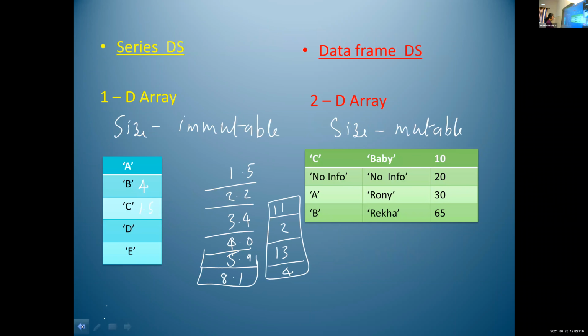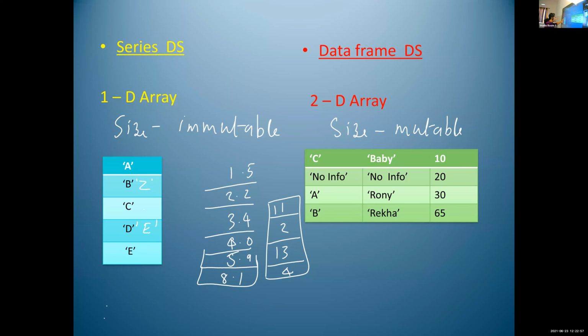What is value mutable? Value mutable means we can change the values. We cannot change the size. The size of the series data structure is 5. But we can replace B with Z. Or we can replace D with E. That is value mutable.